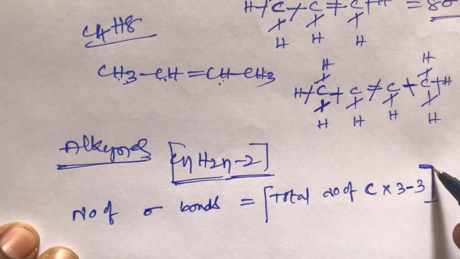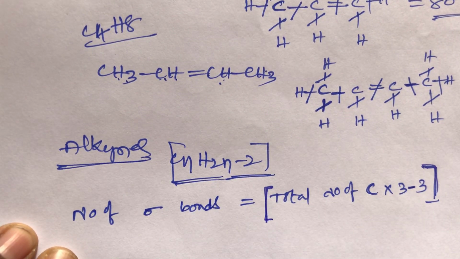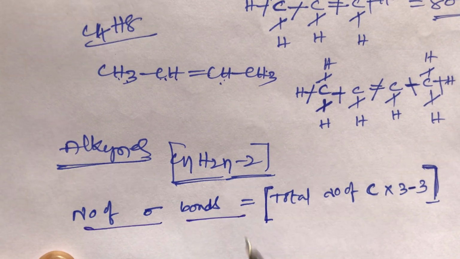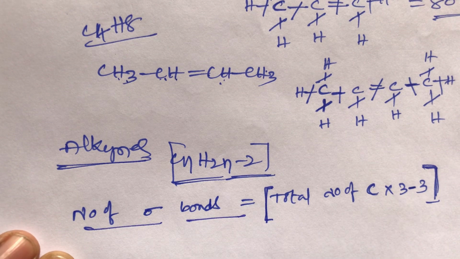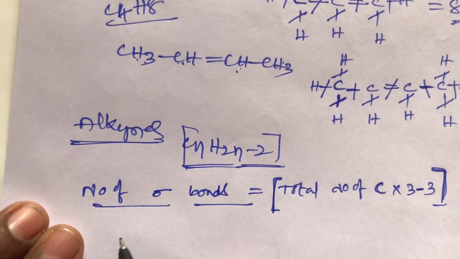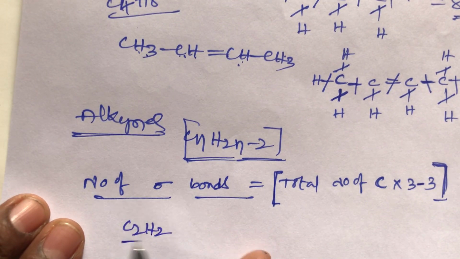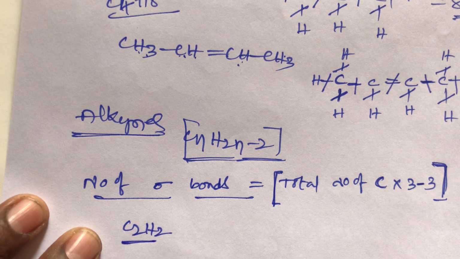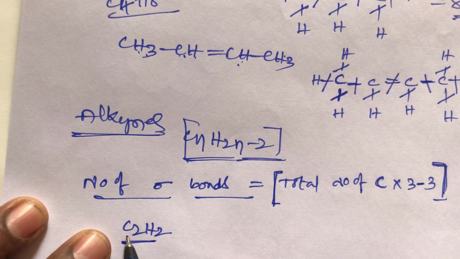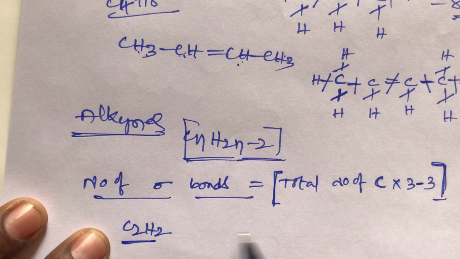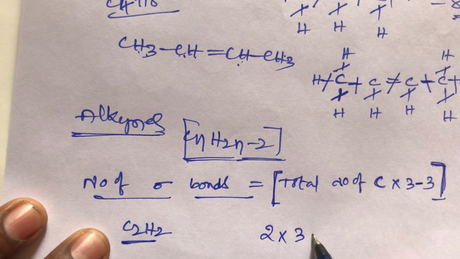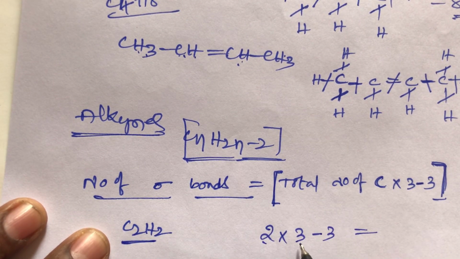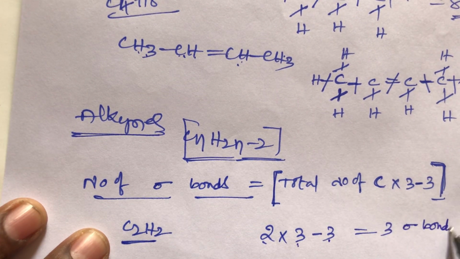Calculate the sigma bonds in alkynes. Alkynes mean a triple bond between carbons. The formula: number of sigma bonds equals total number of carbons into 3 minus 3. Now take the example C2H2. How many sigma bonds are there? How many carbons? 2 carbons. 2 into 3 is 6, 6 minus 3 is 3. Here 3 sigma bonds are present. This is the simple trick, student.